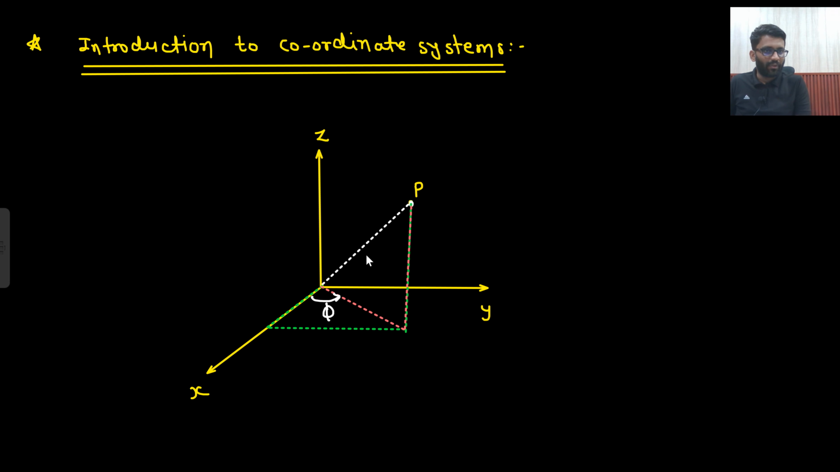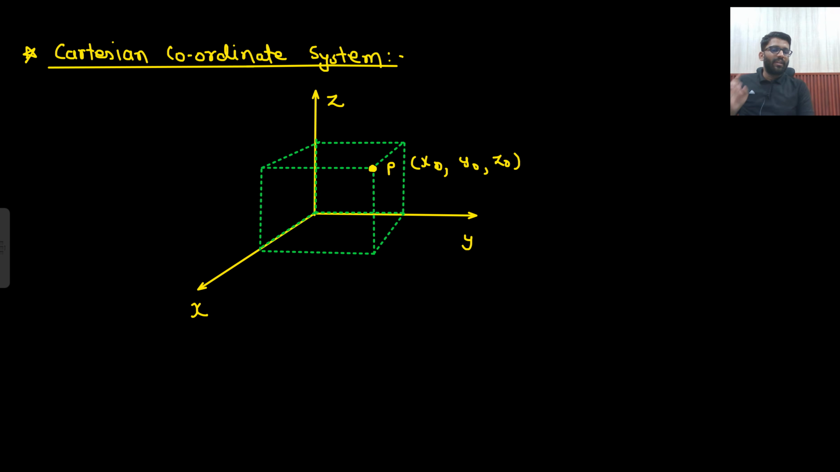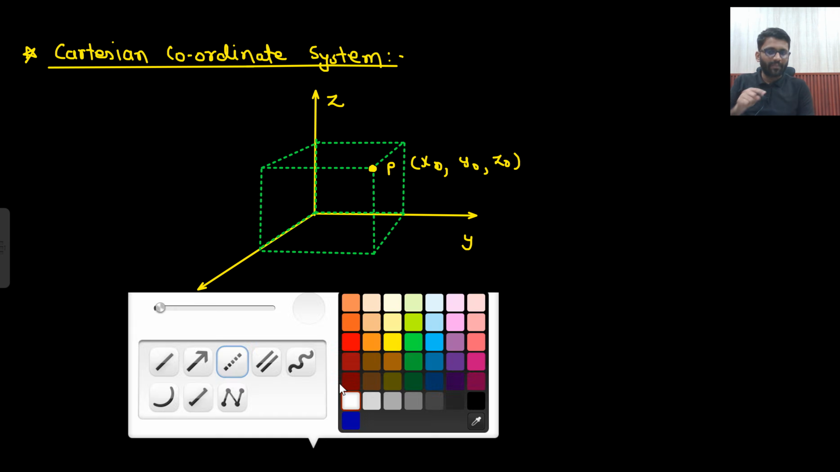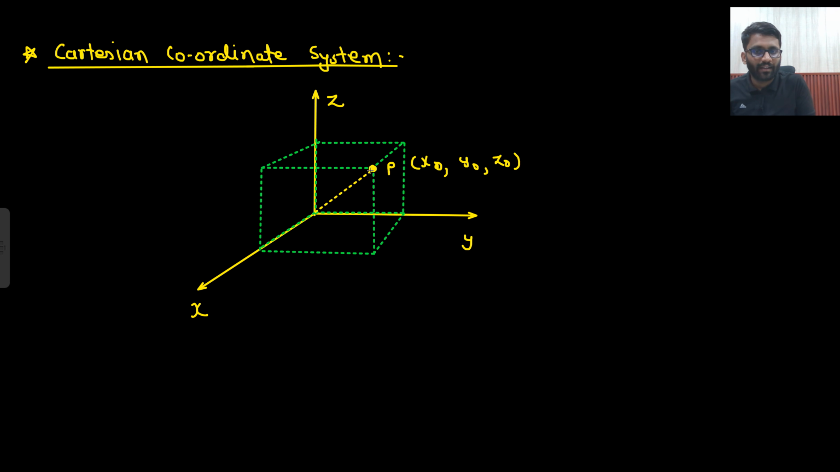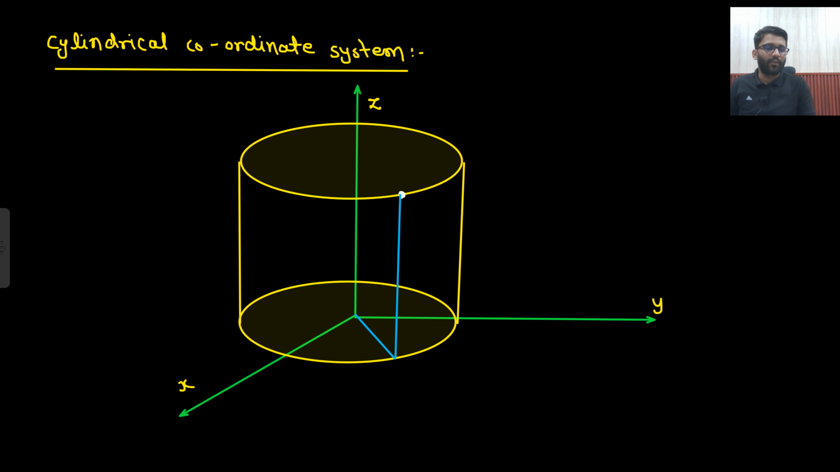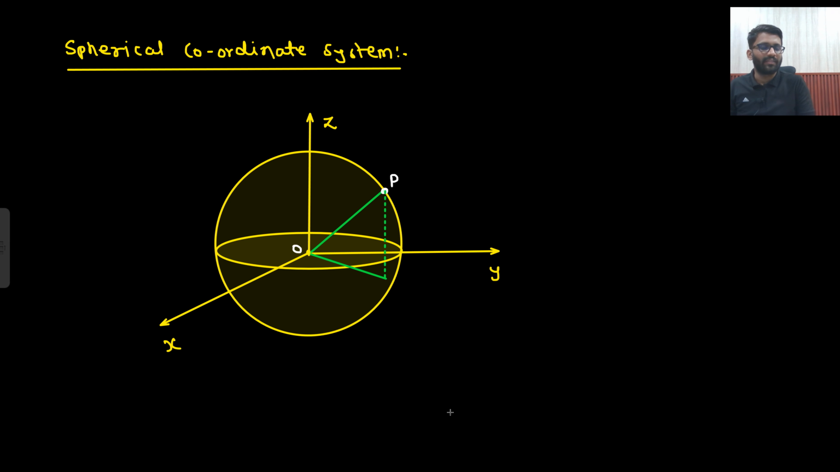I need to reach to the point P. One path, second path, and third path. Okay. So this point P could be a part of cuboid. So if it is a part of cuboid, that means it is known as Cartesian coordinate system. If it is a part of cylinder, so it is known as cylindrical coordinate system. And if it is a part of sphere, then it is known as spherical coordinate system.